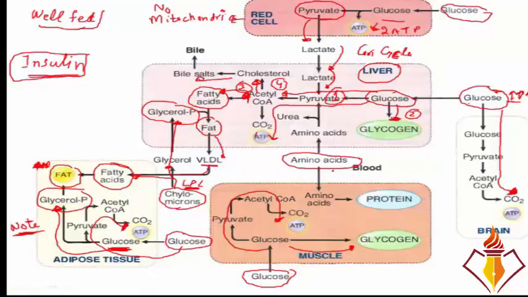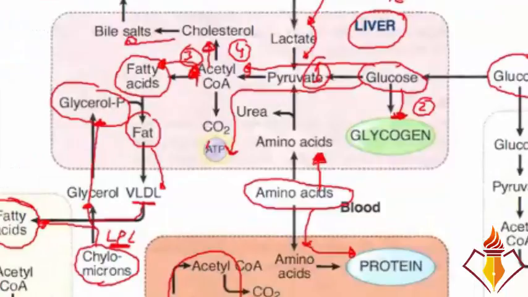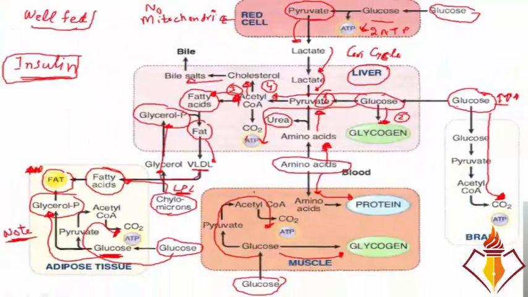Now see what happens to amino acids. Amino acids enter into the muscles. Inside the muscles, amino acids make proteins, right? And these amino acids also enter into the liver, and in the liver, they are deaminated. I mean, their amino group is removed, and that amino group makes urea. We'll study that urea. And the rest of the amino acid makes pyruvate, right? So this is the big picture of what is happening to the glucose, amino acids, or chylomicrons that are entering into the blood after digestion.